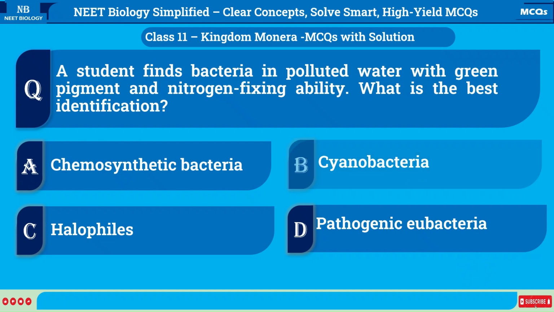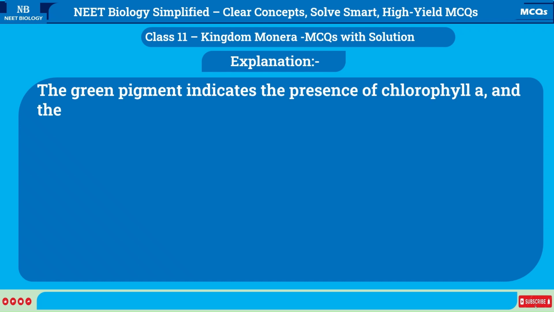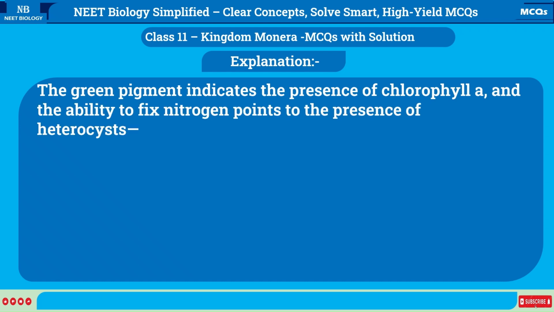Correct answer is B. Cyanobacteria. Explanation: the green pigment indicates the presence of chlorophyll a, and the ability to fix nitrogen points to the presence of heterocysts, both hallmark traits of Cyanobacteria.